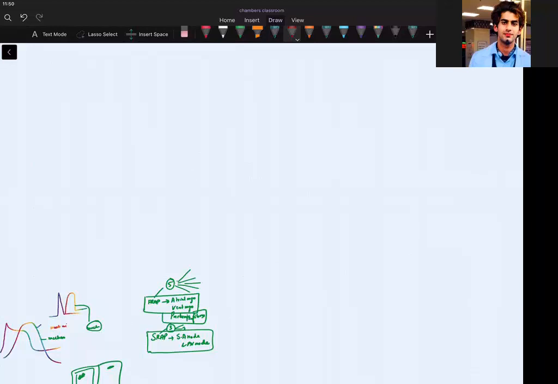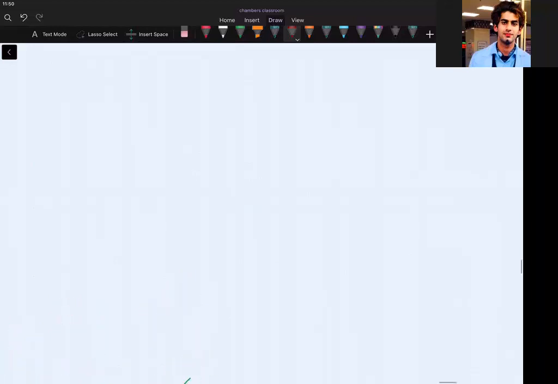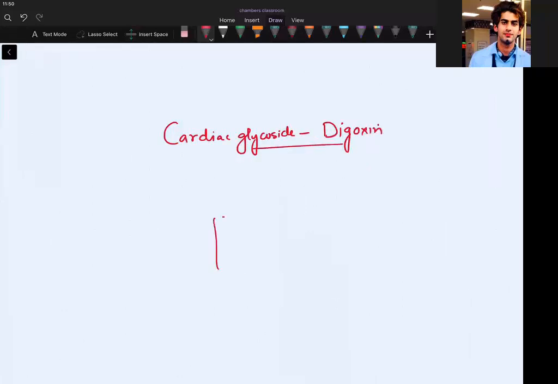Before going into that, I want you to understand the mechanism of a simple drug which is important for you first year people, the cardiac glycoside, that is digoxin. See, what digoxin does is, if I make a cell, and on this cell I have a sodium potassium ATPase pump.